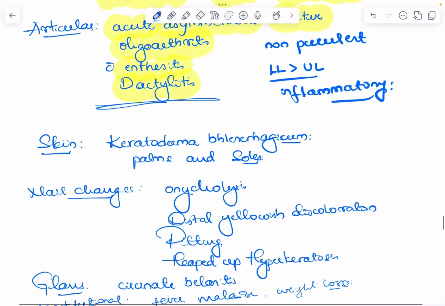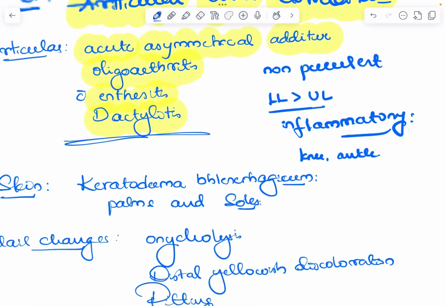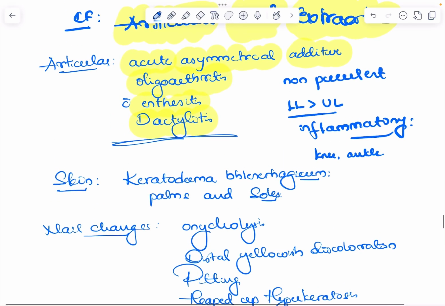So what are the joints involved? That is knee, ankle, okay, tarsal and metatarsal joints. Okay, that is about arthritis.